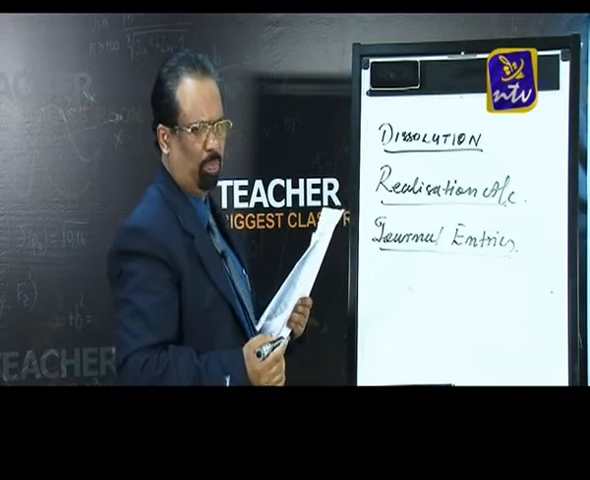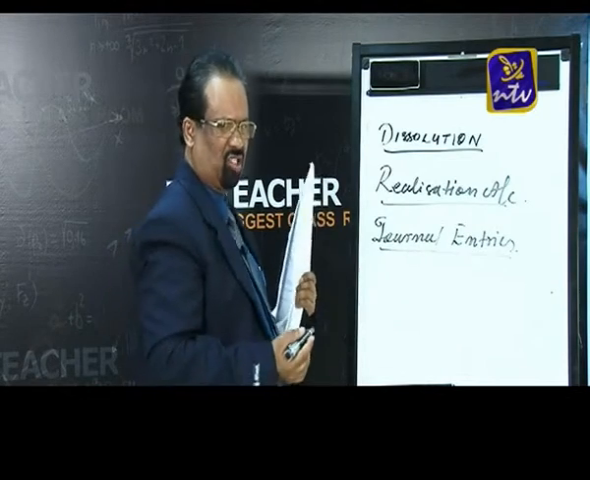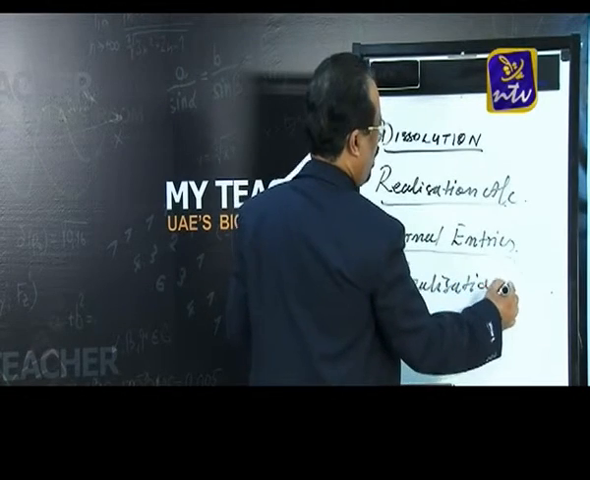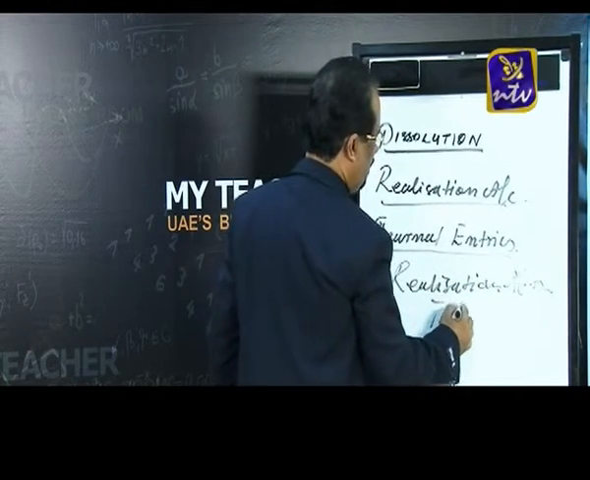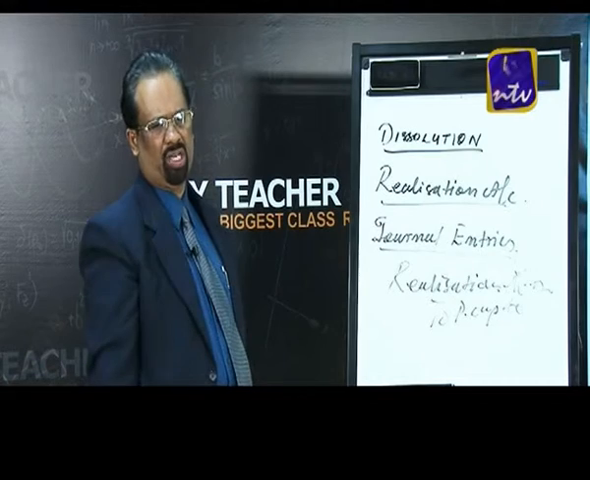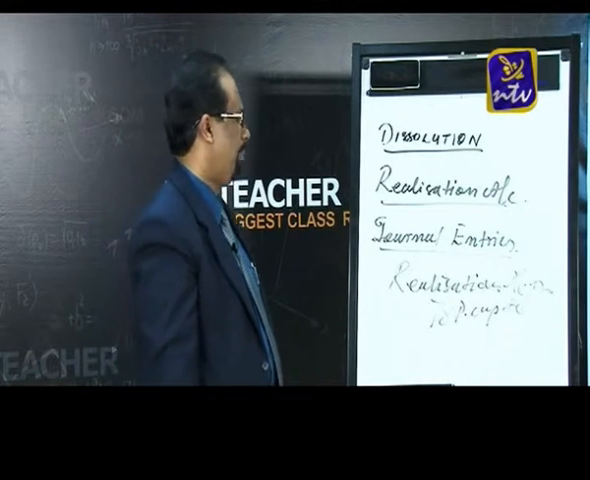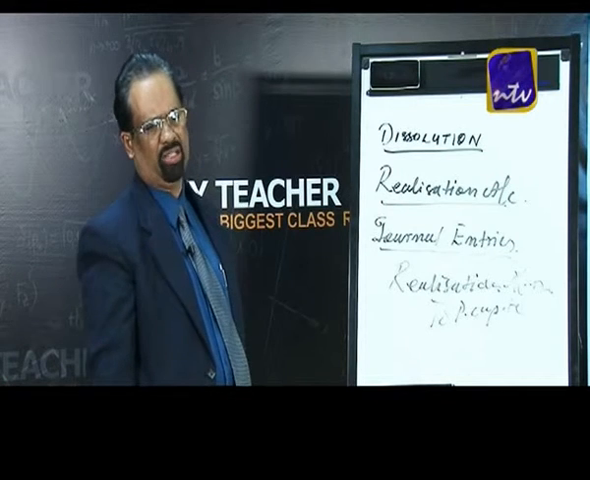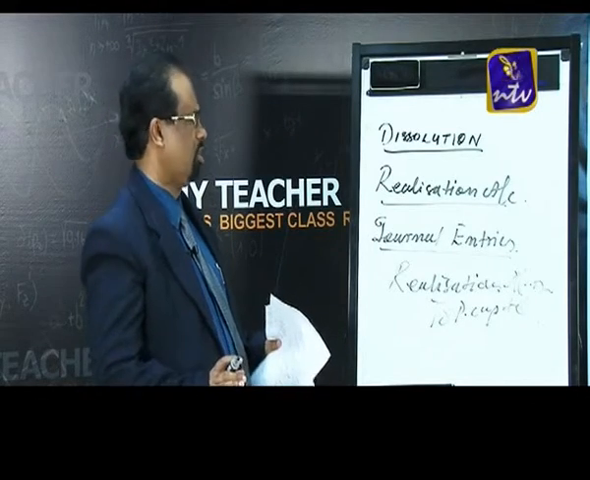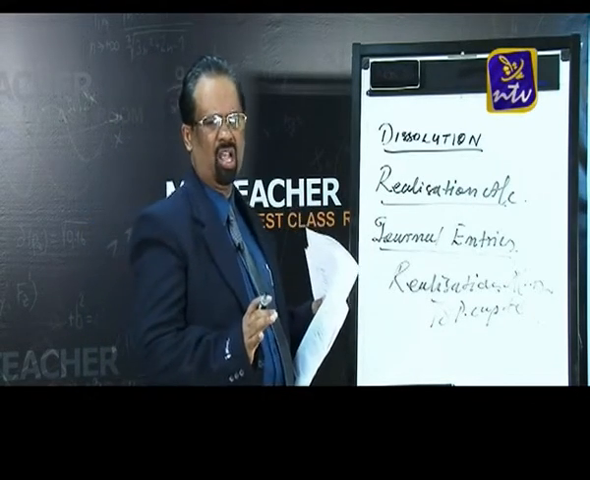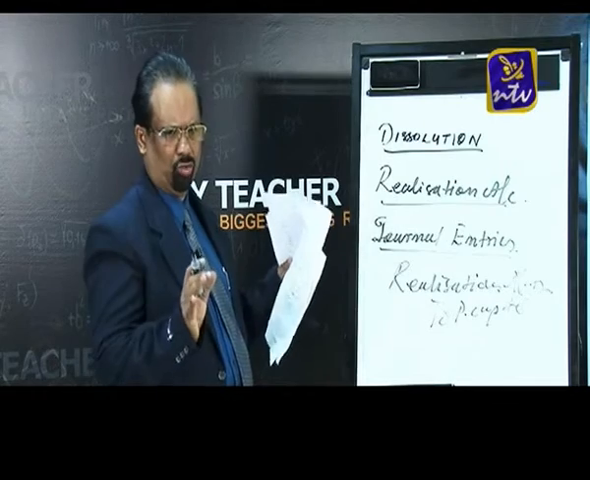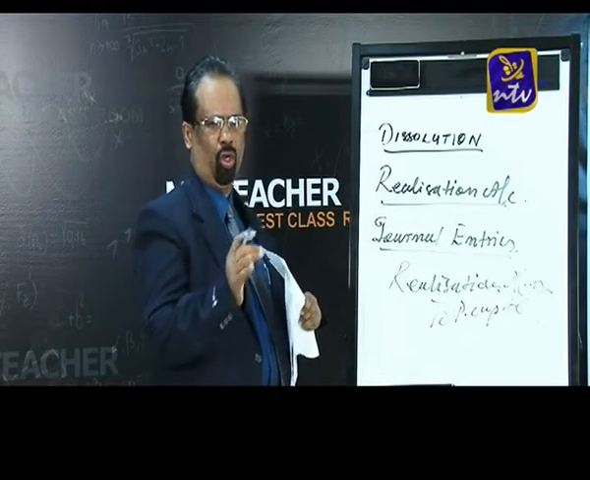So once again, if the credit total is more than the debit total, we are getting a profit. That profit is transferred to the partner's capital account by passing the journal entry realization account debtor to partner's capital account. This is for profit, and if it is a loss, it is vice versa, just a reverse entry: partner's capital account debtor to realization account. So these are the fundamental basic entries we are using for the preparation of realization account.